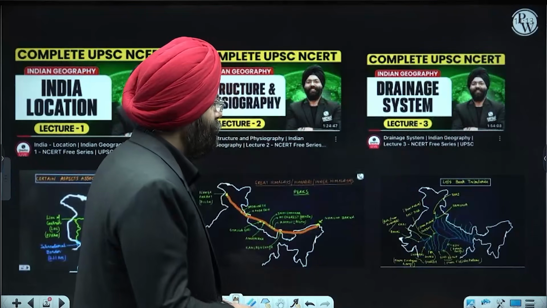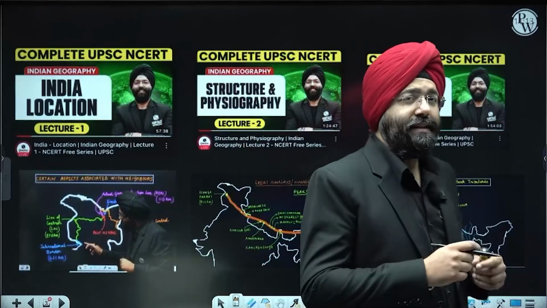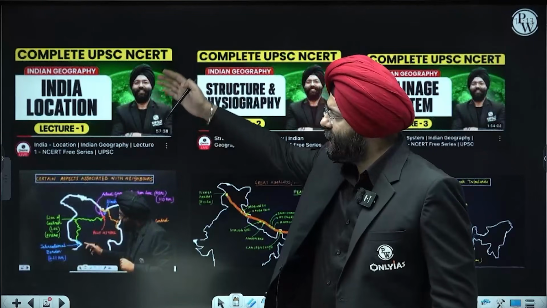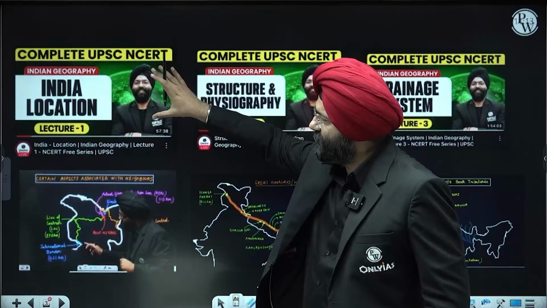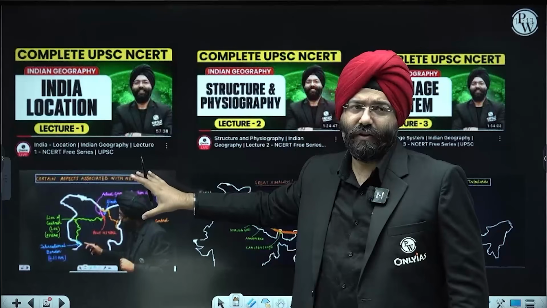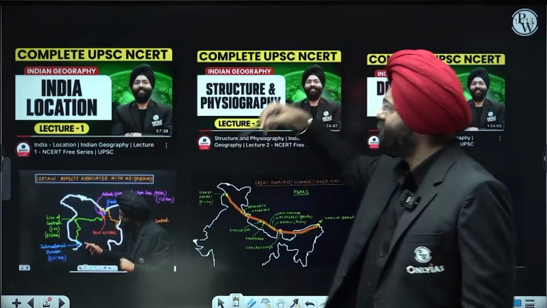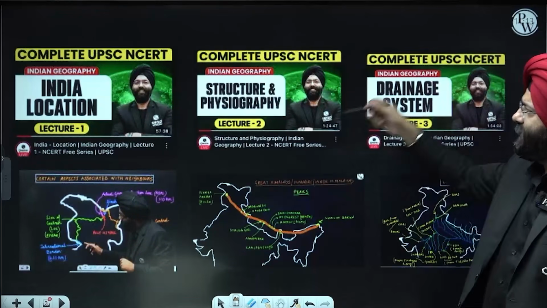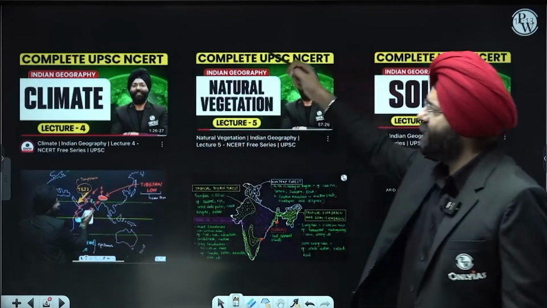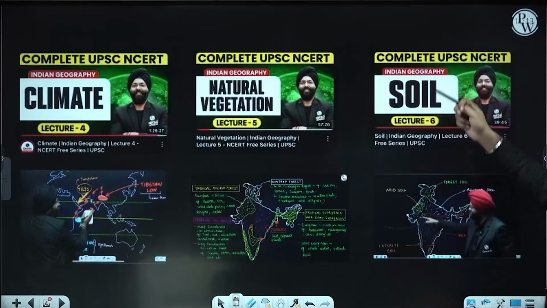Till now, if you analyze, we have covered 6 lectures. First, the Indian location, and these are basically the representation of those chapters and what we have done in those particular chapters. So, India location, structure and physiography, the drainage system. Then we have the climate, then we have the natural vegetation, and we have the soil.